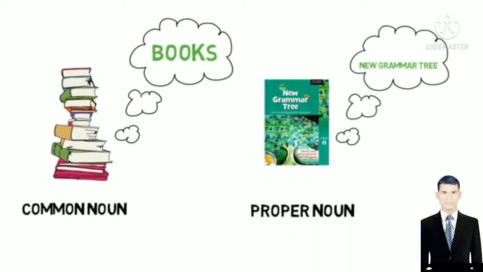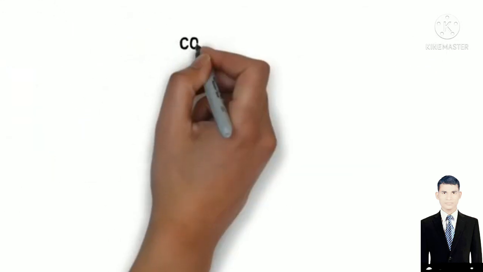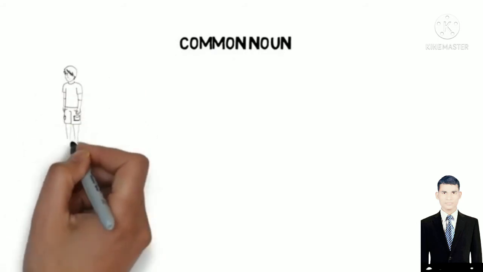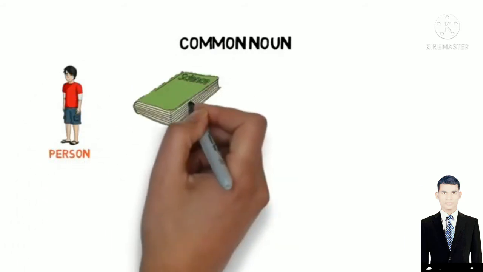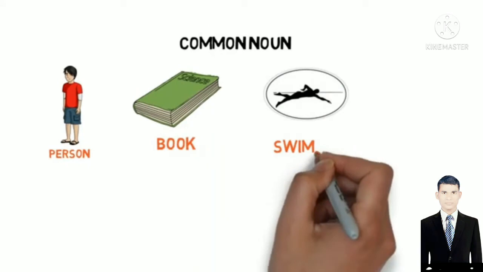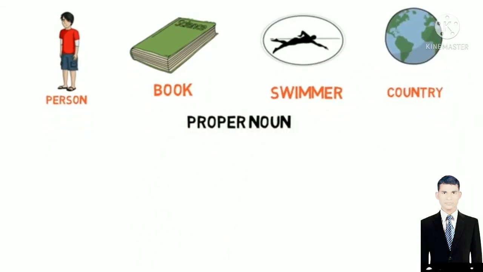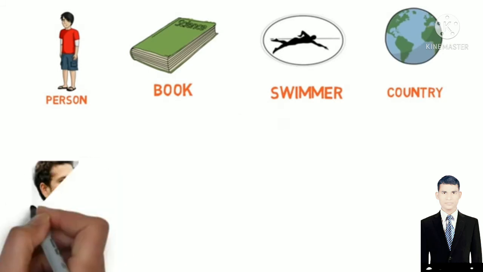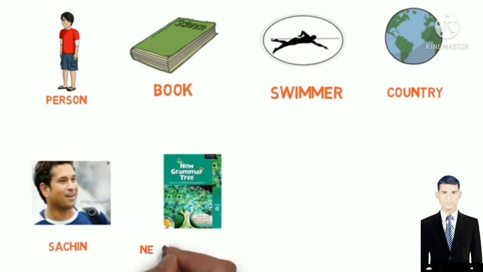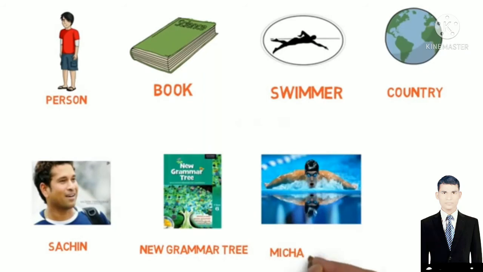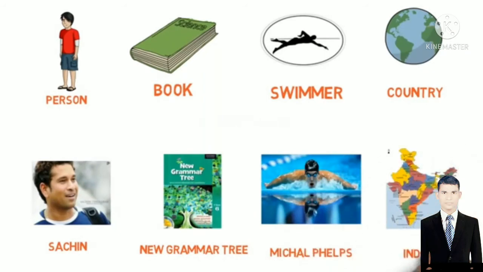Let's see some more examples to make things clearer. Common noun examples are person, book, swimmer, country, and proper nouns for the above common noun examples are Sachin, New Grammar Tree, Michael Phelps, and India.